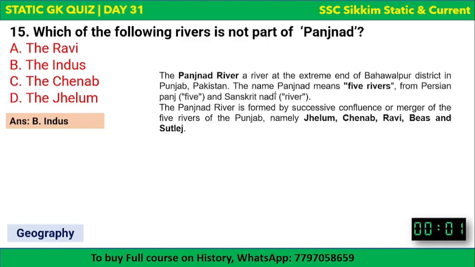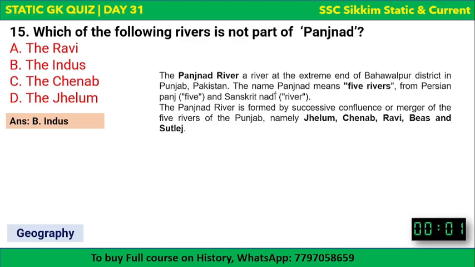Panj means five. Okay, so it means five rivers. The Panjnad River is a river at the extreme end of Bahawalpur district in Punjab, Pakistan. So it can be asked where the Panjnad River is. It's in Pakistan. Okay, Punjab, Pakistan. You know, there are two Punjabs, one in India, one in Pakistan. It's the Pakistan side of Punjab. The name Panjnad means five rivers. Okay, Panj means five, and Nad is from Sanskrit meaning river.